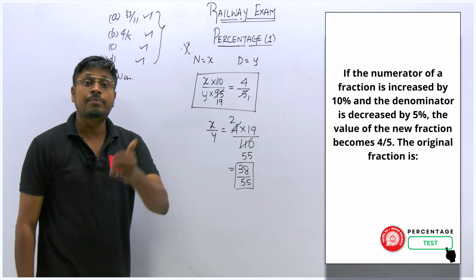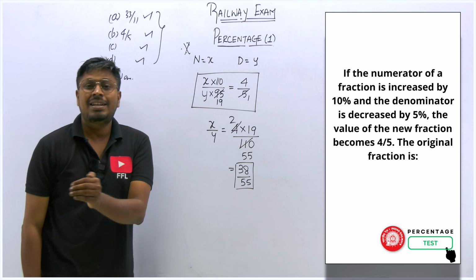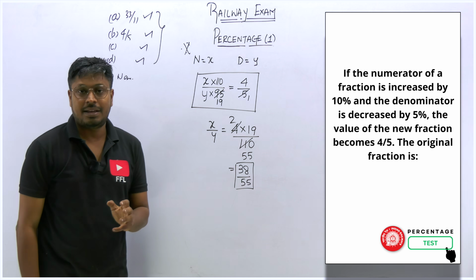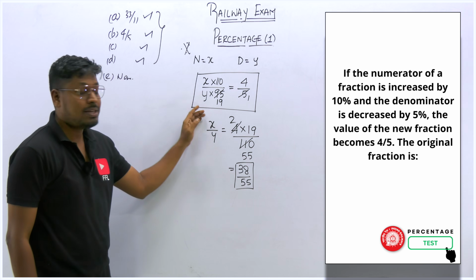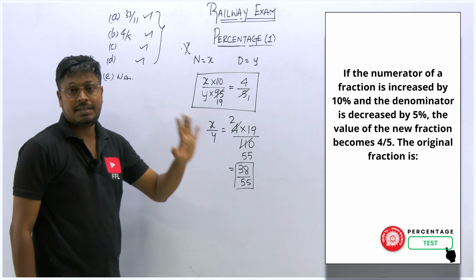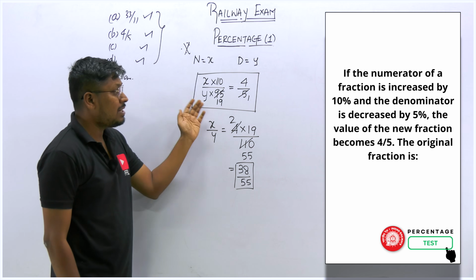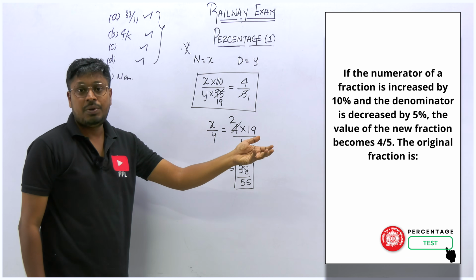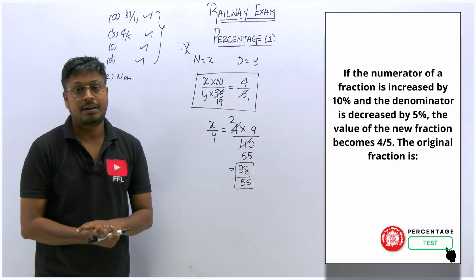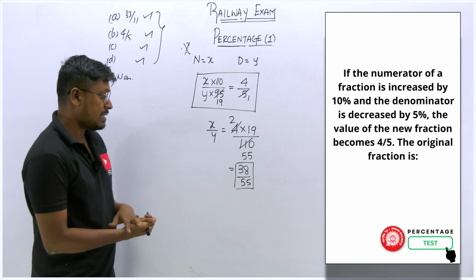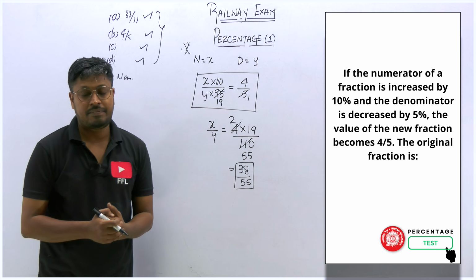If the numbers are 144 by 155, then there is a chance of making a mistake. So that's the reason I'm saying, for these kinds of questions, do not use the shortcut, learn the traditional method. That is enough. If you learn the traditional method, even some of the questions you can easily solve by using this easy technique. That's the reason I'm saying, right? So the answer for the second question is 38 divided by 55.